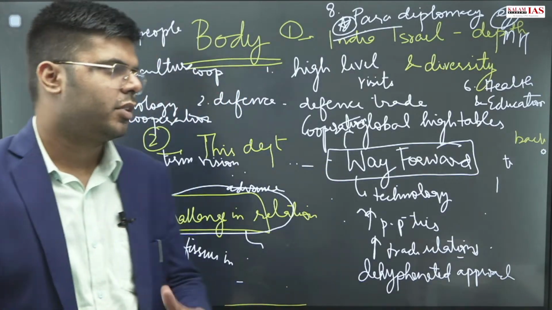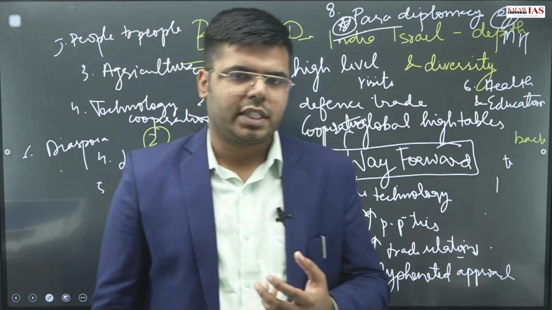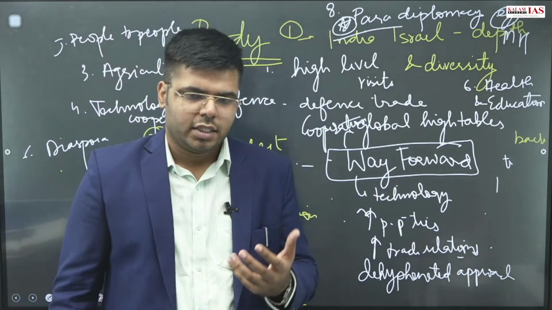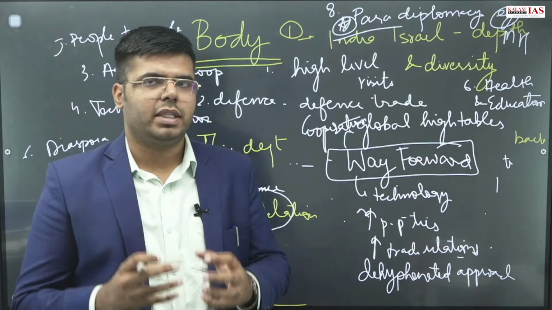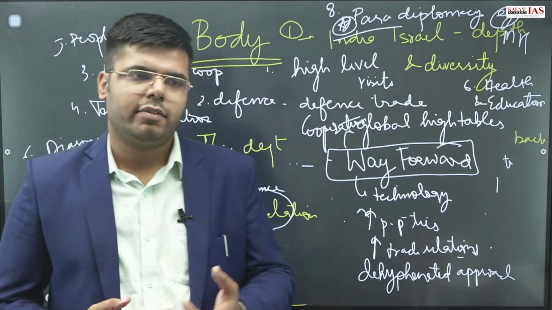For example, a statement by Professor Harsh Pant, an expert on foreign affairs. We used to write that in the optional paper, but please don't mention the name of scholars in the GS paper. That is the difference from optional.